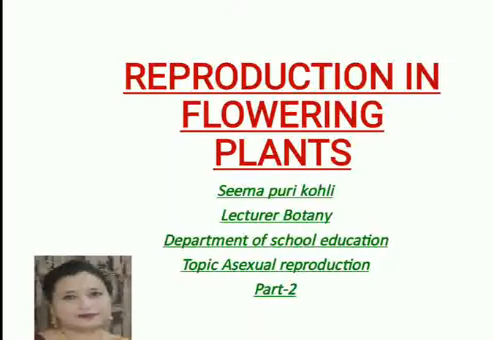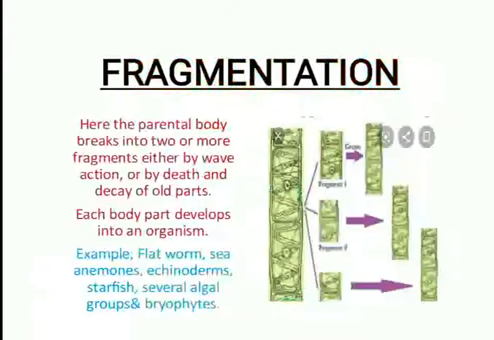We started with asexual reproduction, which involves only a single parent and there is no need of sexual partners. Only a single parent can continue with the process of reproduction. And in asexual reproduction, as we started discussing the various types, I discussed with you the process of fission, and today I will continue with the same. After fission, I will be talking about the next method of reproduction, and that is fragmentation.